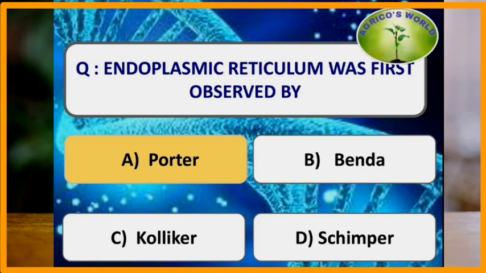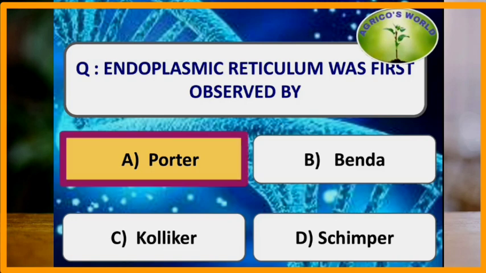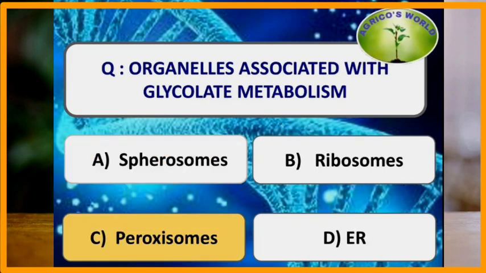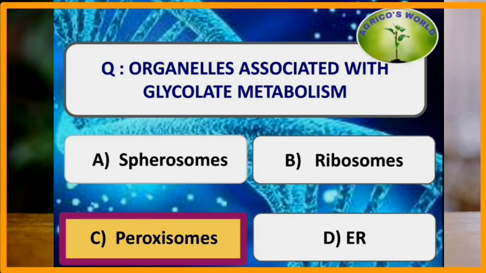Endoplasmic reticulum was first observed by Porter in the liver cells of the rat, and they are composed of cisternae, vesicles and the tubules. Organelles associated with glycolate metabolism are peroxisomes. They have enzymes related to the glycolate metabolism such as glycolate oxidase, reductase and catalase.